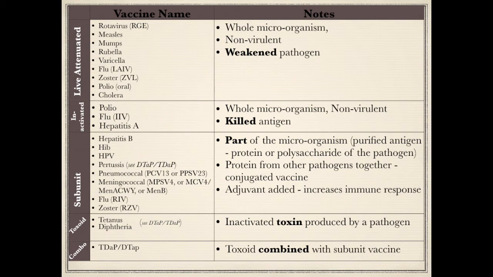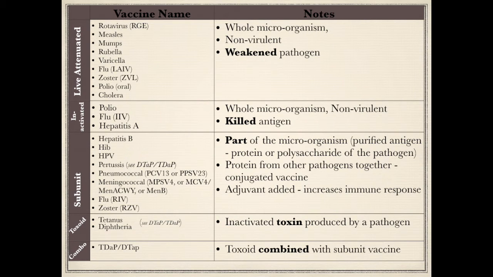In subunit vaccines, a part of the microorganism is used, for example, a polysaccharide capsule of the pathogen. Sometimes a polysaccharide is conjugated to another protein, usually belonging to another pathogen. Those types of vaccines are called conjugated vaccines. Adjuvants are added to subunit vaccines to stimulate a stronger immune response in the body. The typical adjuvants are salts such as aluminum phosphate and aluminum hydroxide.